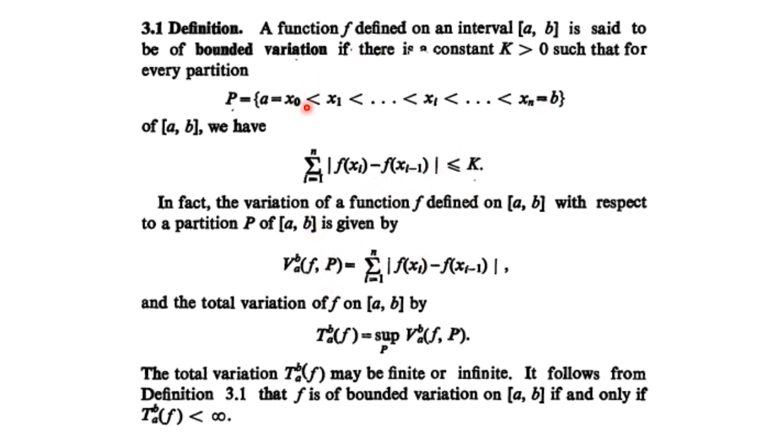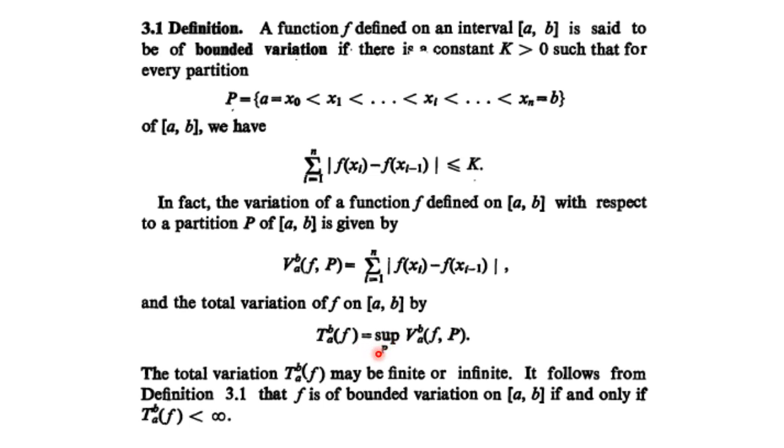If you take p having 5 points, meaning you have divided it into 5 points, then the variation will be different. So this variation is different for every partition. It varies with respect to the partition. So you find all the variations first and then take the supremum with respect to the partition.